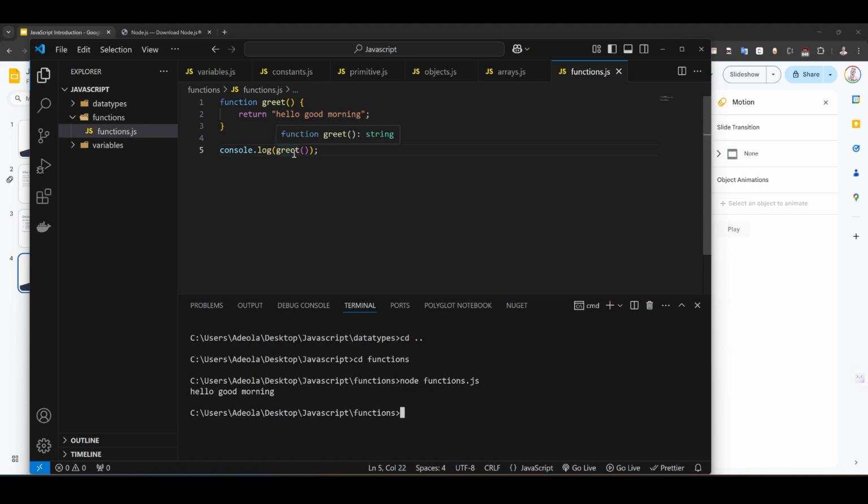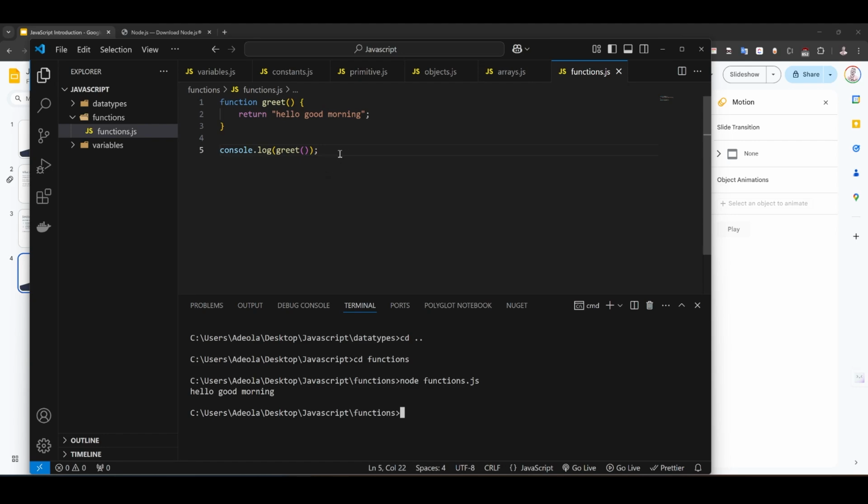So with this function now, this function greets people. That's what the function does. It doesn't do anything aside from greeting people. So this function cannot do otherwise. We can make it do something else, but this is what it does. So anyway, when this function is called, what happens is that it greets someone. So that's that about this particular function.